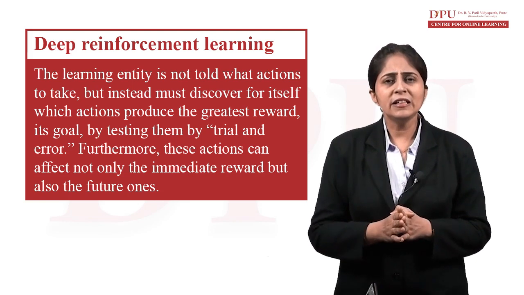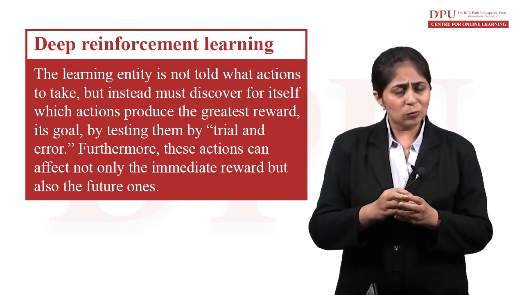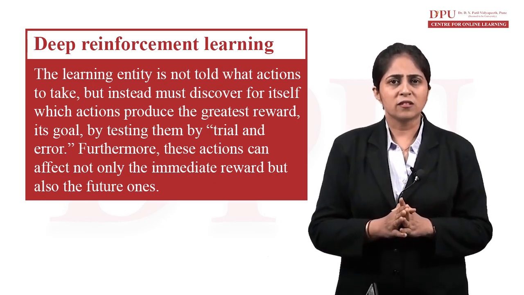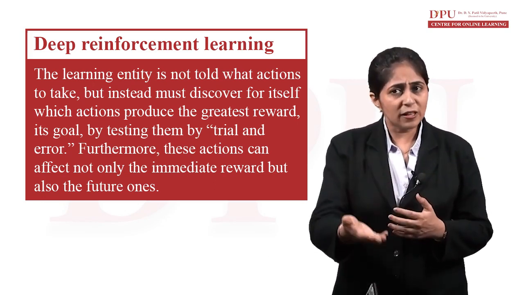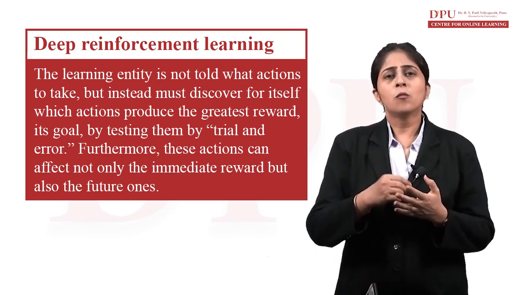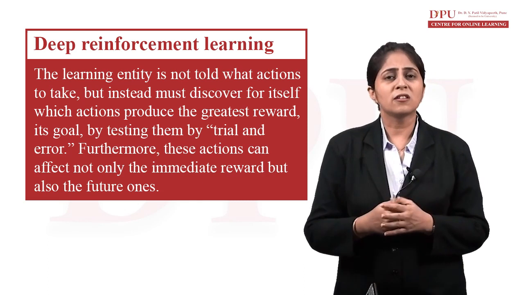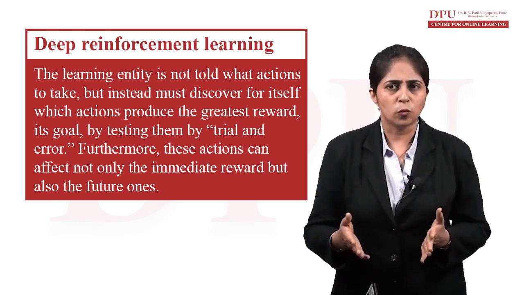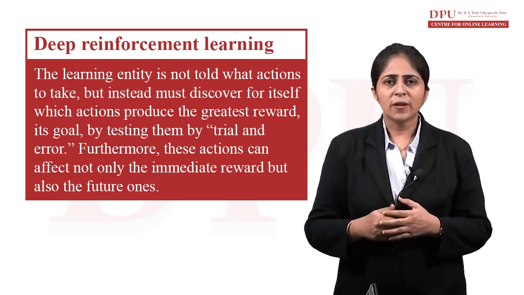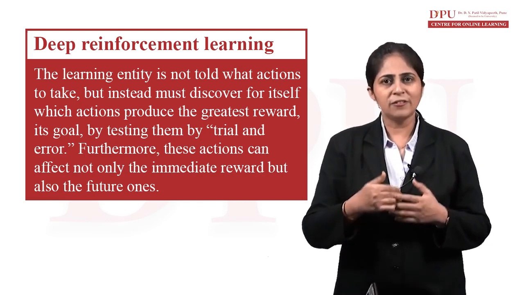The learning entity is not told everything in advance, but discovers from his actions what he should do to reach a certain goal. He learns by the method of trial and error. He tries something, and he might face some error.